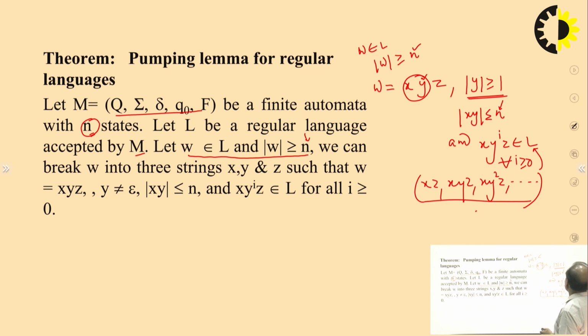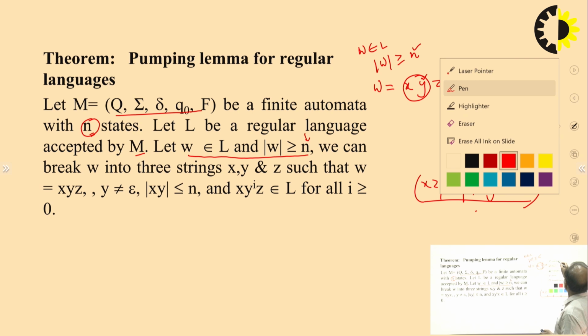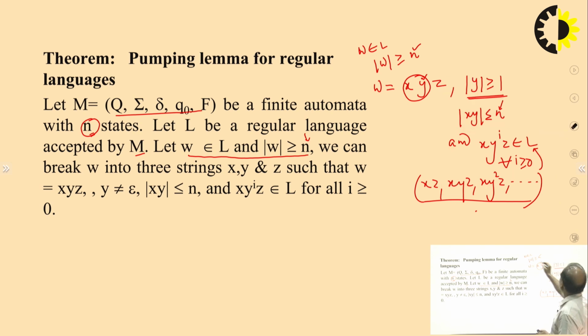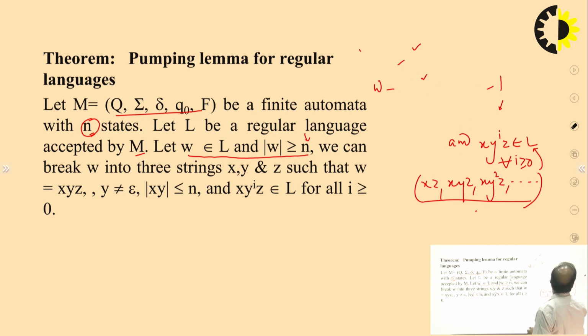So how to prove it? Yes, how to prove it? Let us understand the proof.